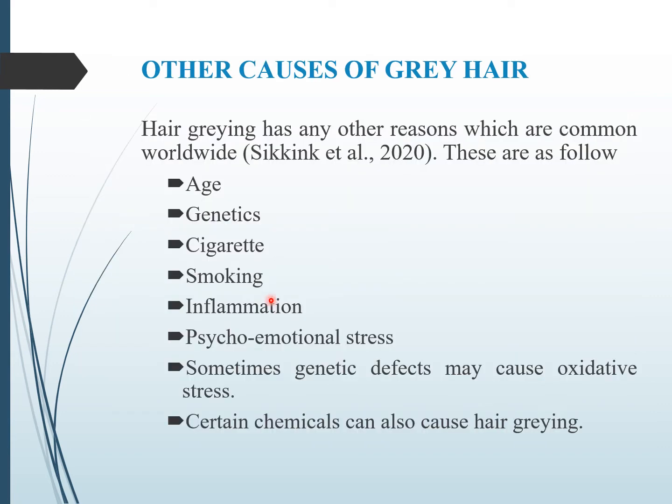Other than the antioxidant and signaling mechanisms, some other causes of grey hair are genetics, cigarette smoking, inflammation, and stress. Stress mainly overproduces hydrogen peroxide. The genetic melanocortin 1 receptor has a main role in hair color. Some genetic defects and certain chemicals also matter. Chemicals inhibit the tyrosinase enzyme and affect the pigmentation of hair.